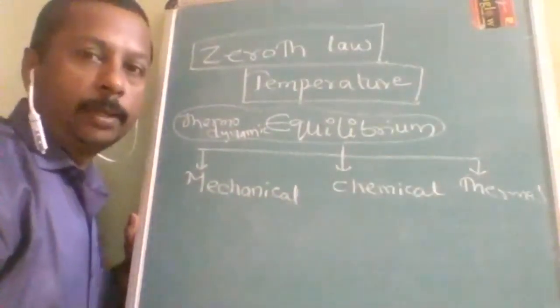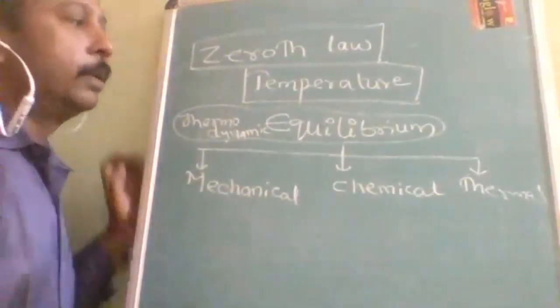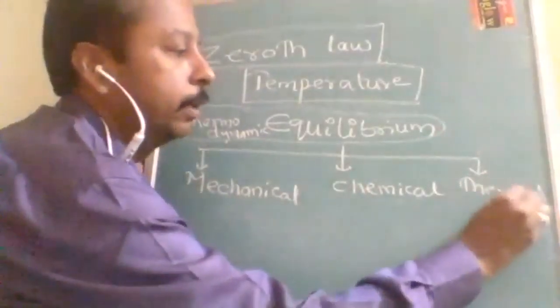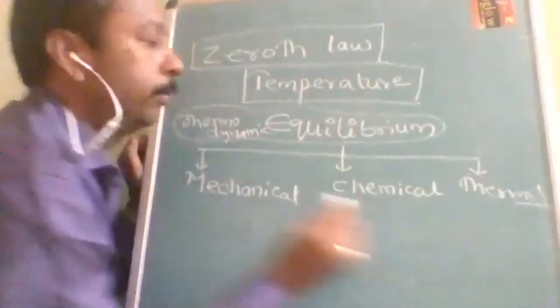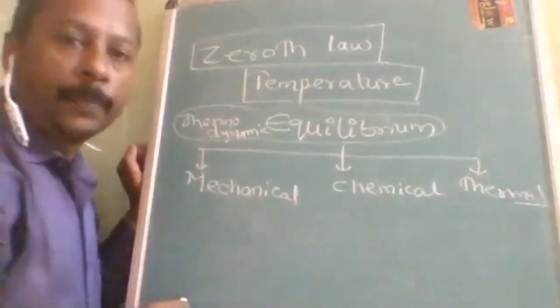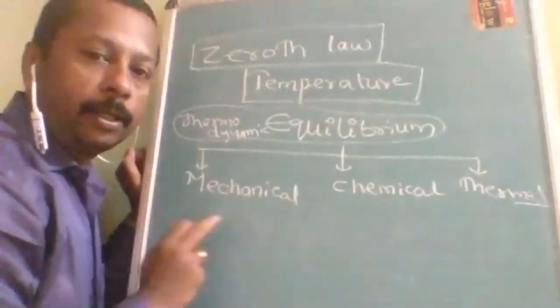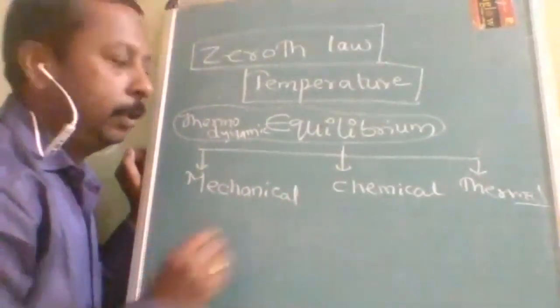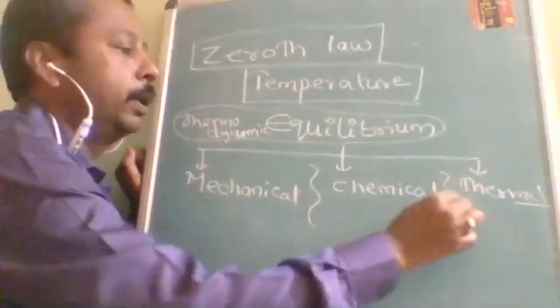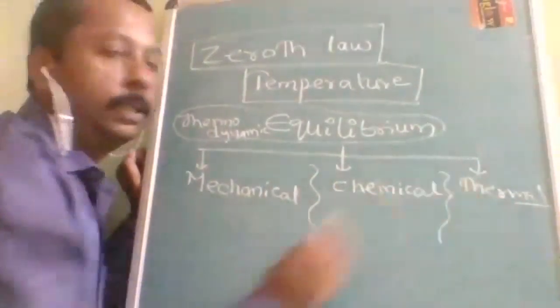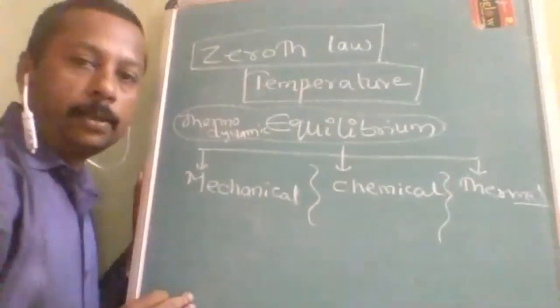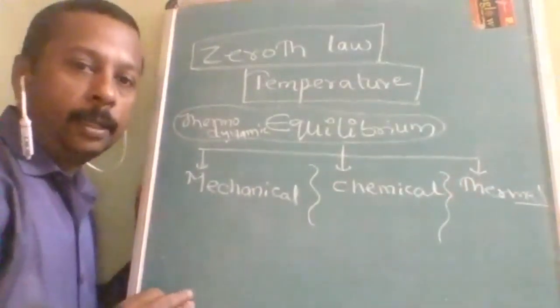See, a small word will make a lot of change: it is thermal and thermodynamic. There is a lot of difference between them. Once two systems are in thermodynamic equilibrium, all these equilibriums are already existing.